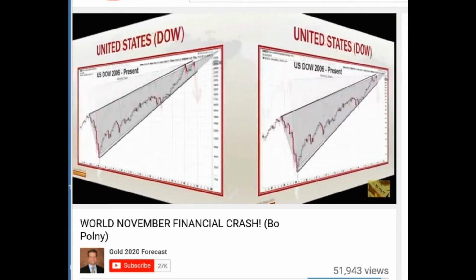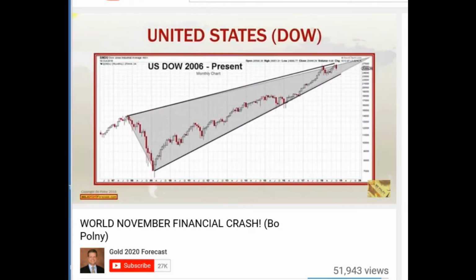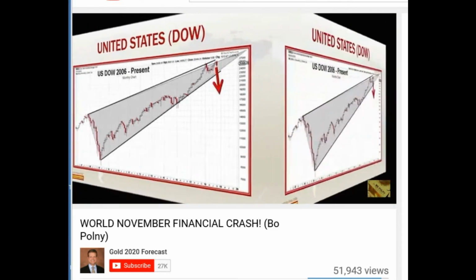Next, we look at the United States, the strongest of all the markets. You will notice the United States stock market also has a rising wedge. The US market still has a little ways to go before the channel breaks, but when this channel breaks, the United States stock market too will crash.